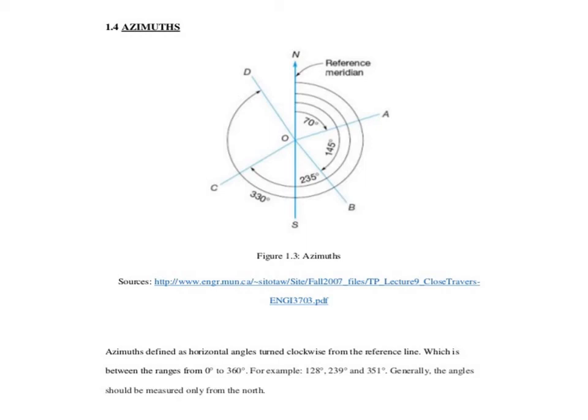Whenever we consider these lines, azimuth is defined as the horizontal angle turned clockwise from the reference line, which is between 0 to 360 degrees.